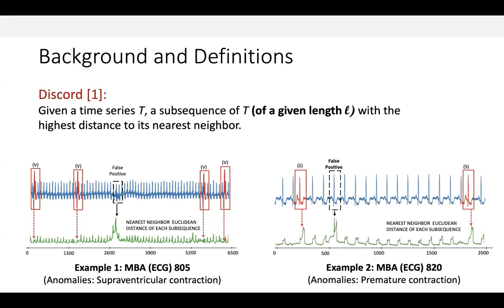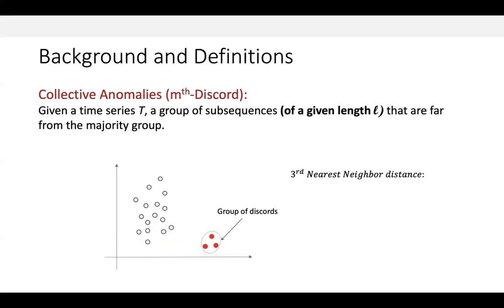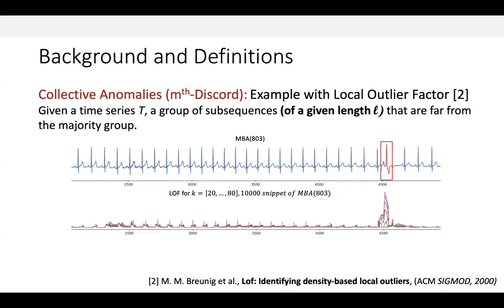To fix this issue and detect what we call collective anomalies, the M-discord has been defined as the subsequence with the highest distance to its M nearest neighbor. As an example, the red dots group is detectable using the third discord definition. We can illustrate M-discord by using the local outlier factor, which is based on similar definitions. We have here a 10,000 points snippet of an electrocardiogram with several arrhythmias in it. As we can see, looking at a neighborhood of 20 to 80 is enough to detect similar anomalies. However, the parameter M is difficult to set.